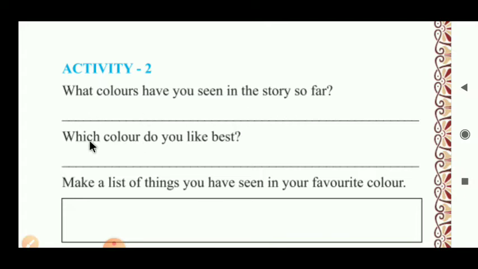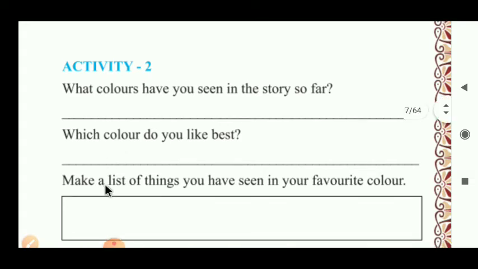The second question is: Which color do you like best? Here the answer depends on you. But just for example, I think I like the color red best. Then the answer becomes like this: I like the color red most because it is the color of our blood and it is identical in all human beings, animals, birds and insects. It is widely used to mark auspicious events. It is also the color of strength and authority.